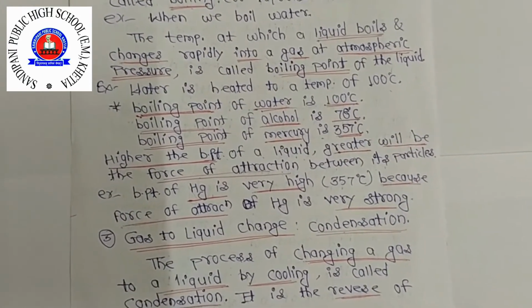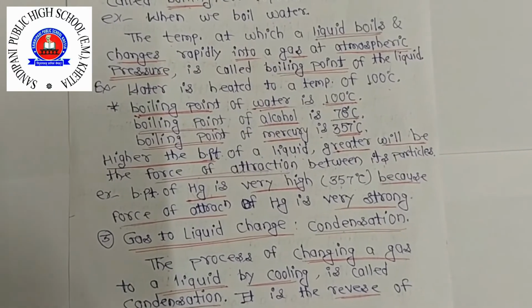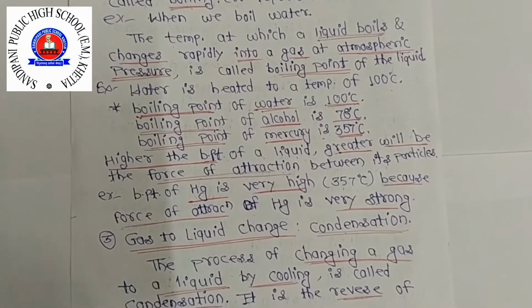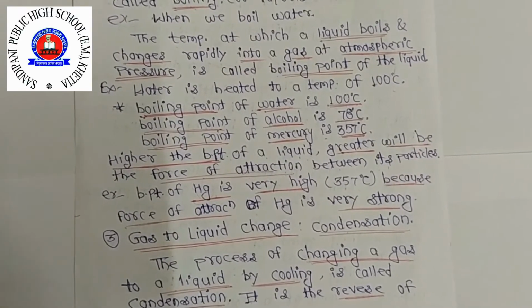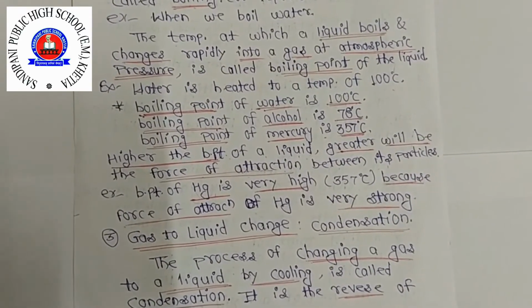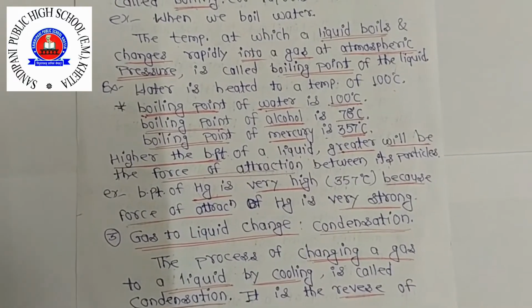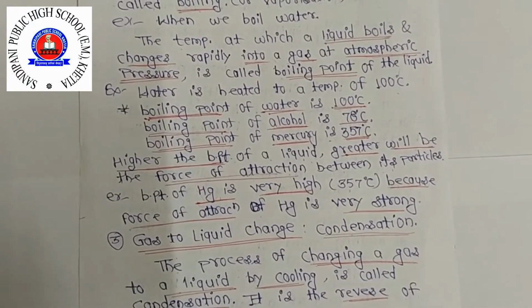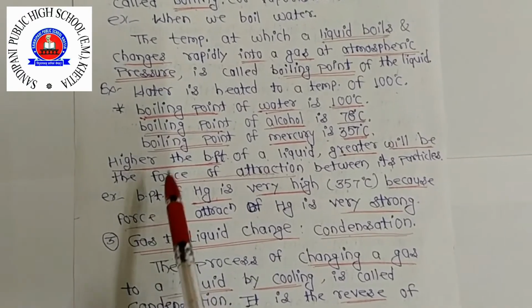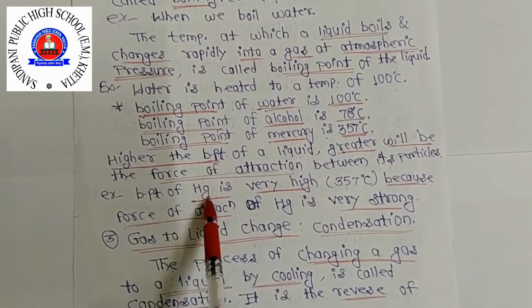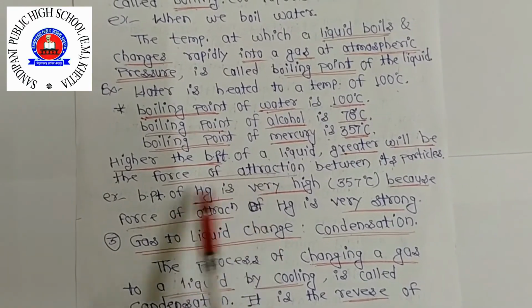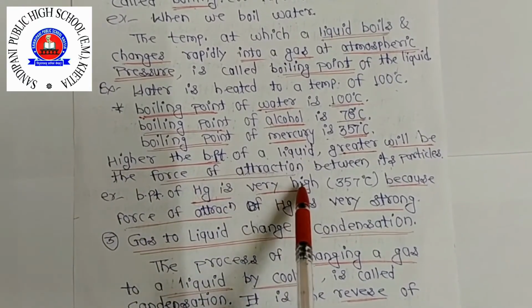Same like melting point. You saw ice, wax and iron. All three were solids, but iron is the hardest as compared to wax and ice. So that's why the melting point of iron is higher. Same like here, the boiling point of mercury, whose symbol is Hg, is very high.